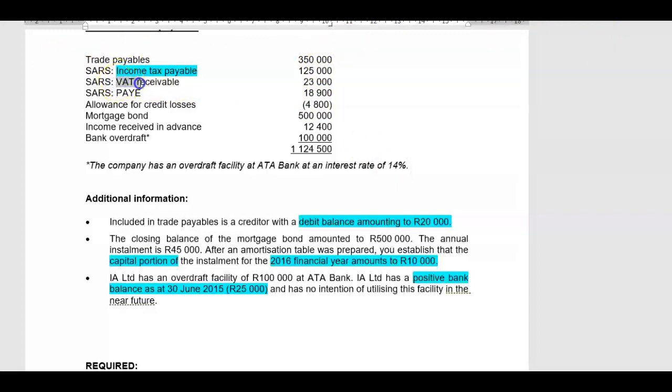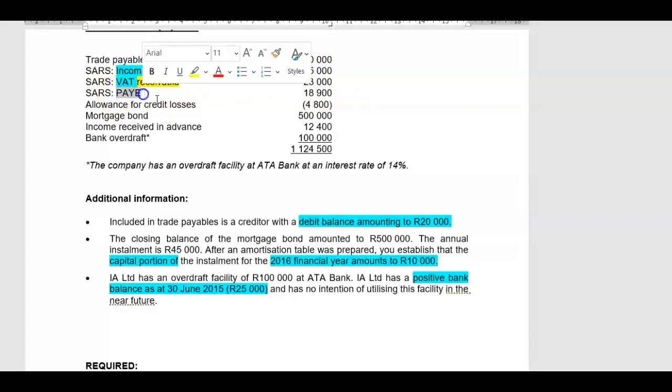SARS VAT receivable. Now VAT is not a problem, but what the problem is the receivable part. If it's a receivable part, then it means it is not a creditor, it's a debtor. So VAT receivable should have been shown under trade and other debtors.